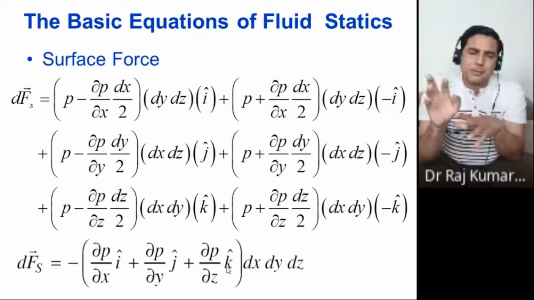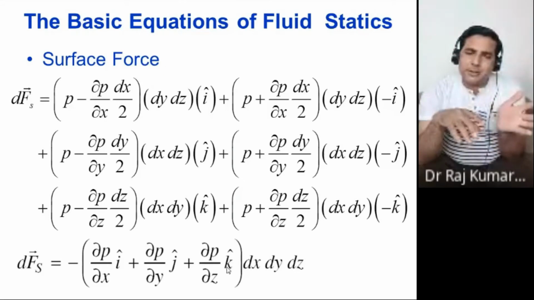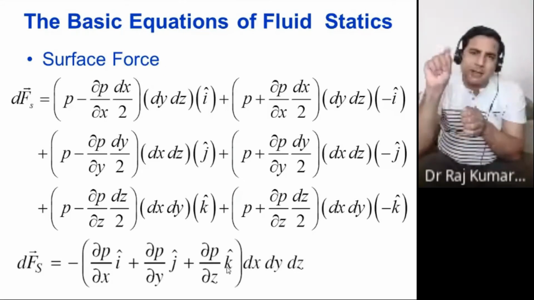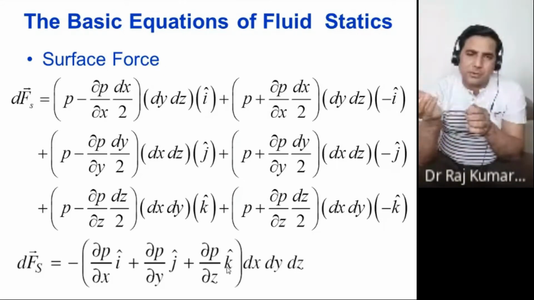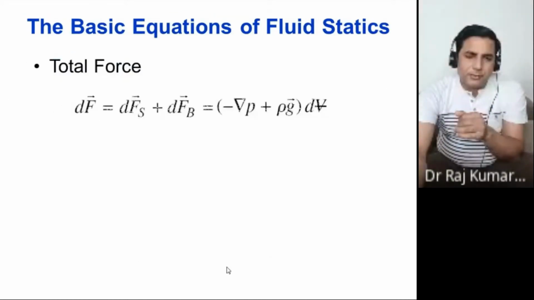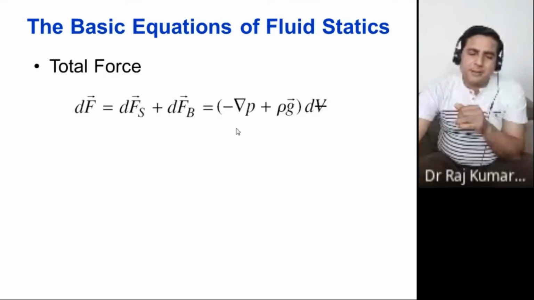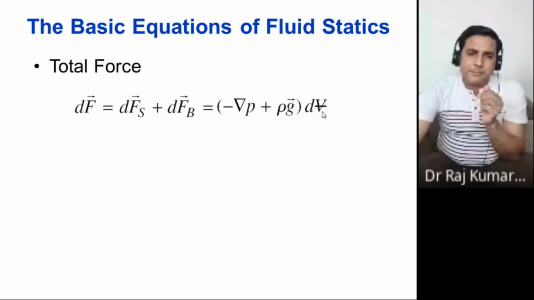Gradient, just the trigonometry is being taught to you as a slope, and that also I call the gradient, just del upon del x of anything, the derivative of anything. Fine. So therefore you have here the gradient of P, plus, this is from the body force component, you have rho g into volume only, right?